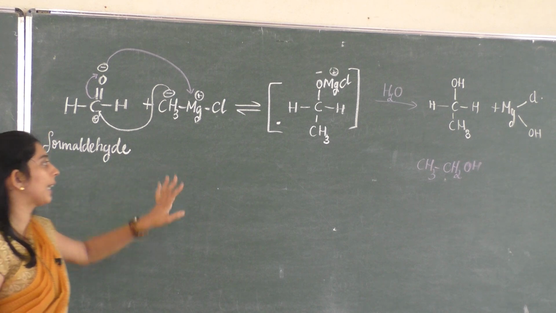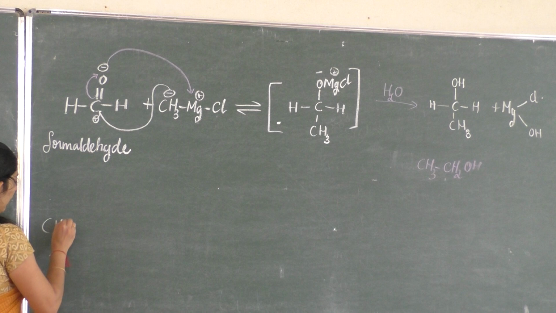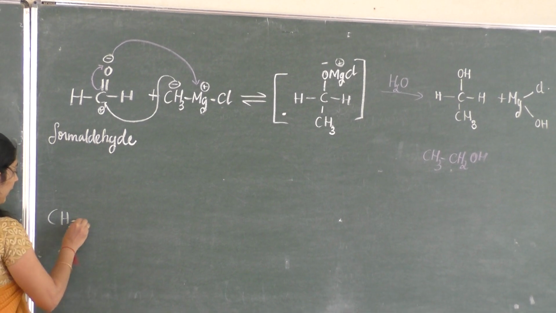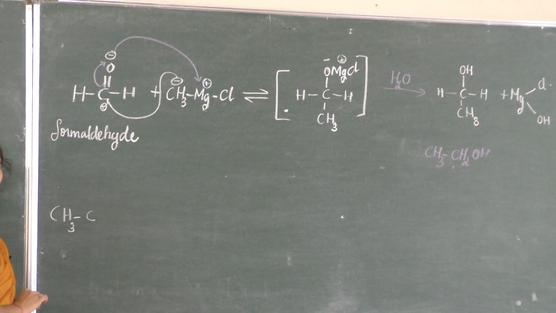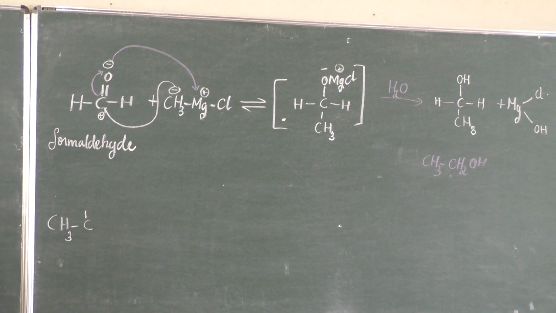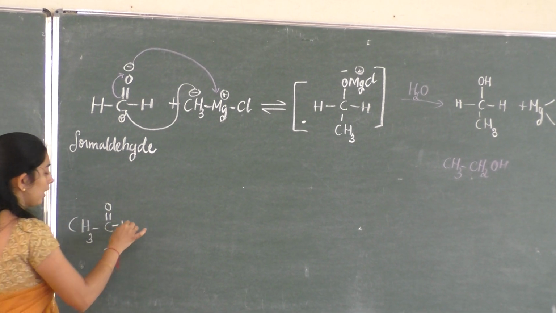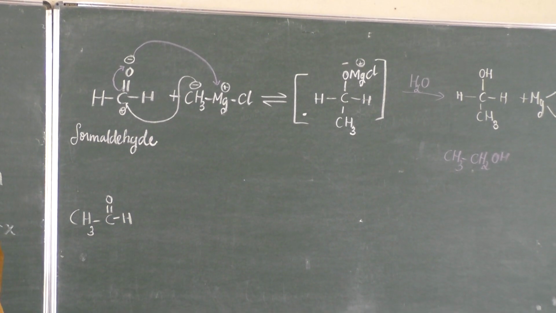So we will move on to how to synthesize secondary alcohol from the Grignard reagent. Which aldehyde can you take? I will take acetaldehyde. The formula of acetaldehyde is CH3CHO, CH3 C double bond O, H.